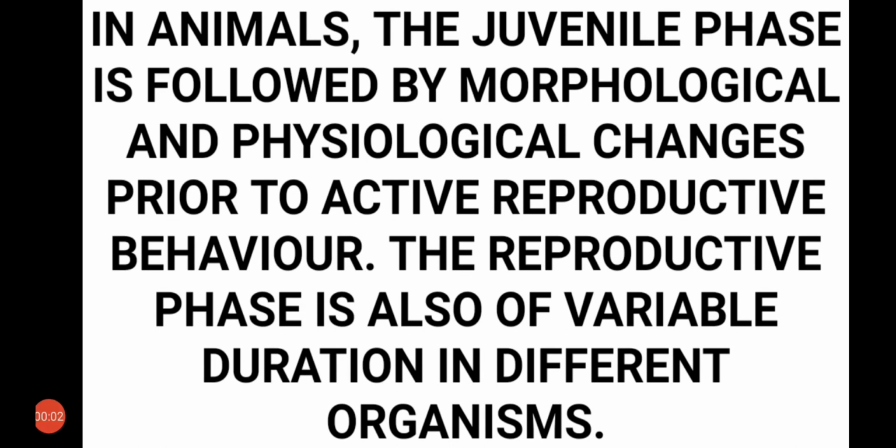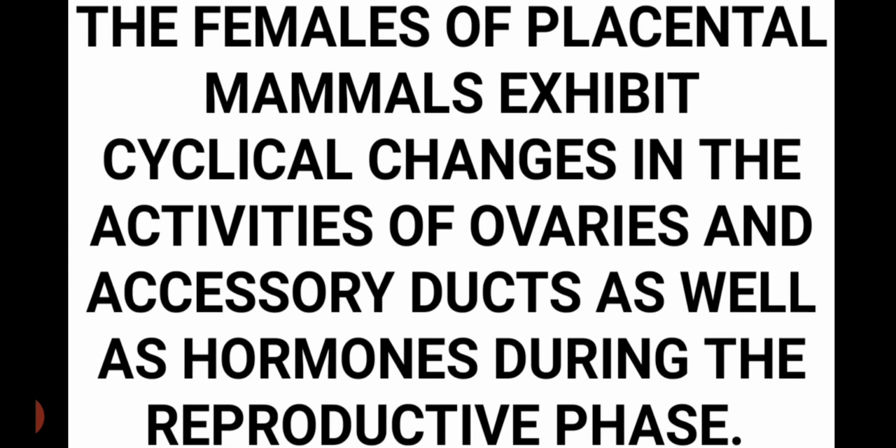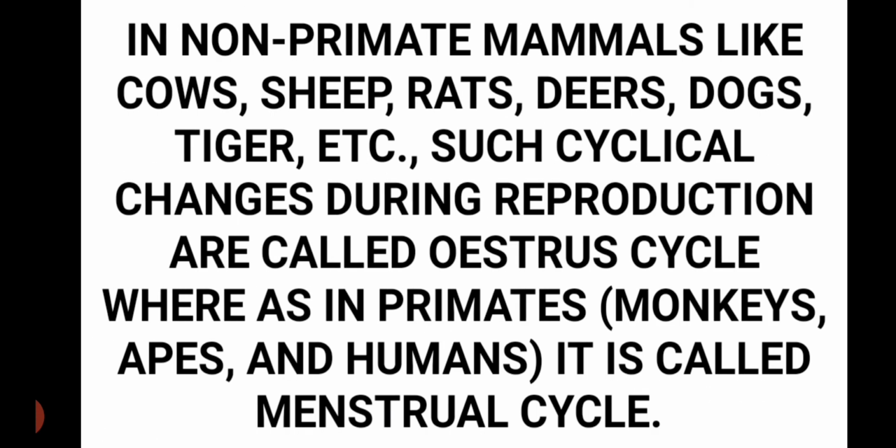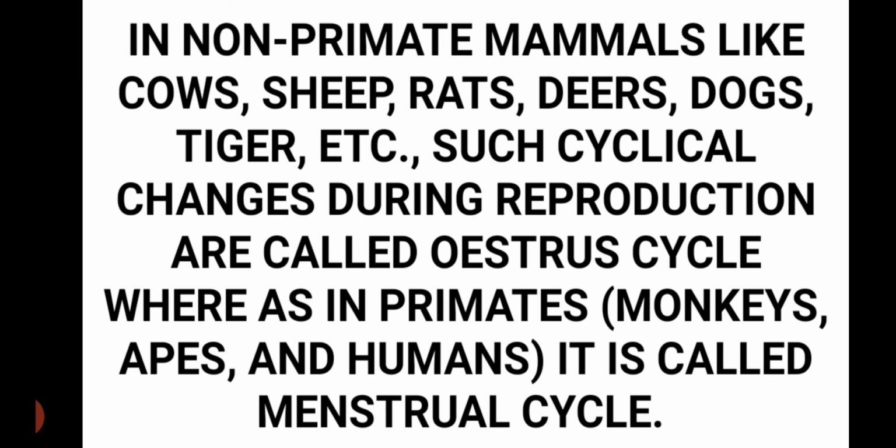In animals, after the juvenile phase, there are some morphological and physiological changes to achieve active reproductive behavior, and this reproductive phase is also of variable duration in different organisms. The females of placental mammals, during the reproductive phase, undergo cyclic changes in their ovaries, accessory ducts as well as hormones. In non-primate mammals like cow, sheep, rats, deer, dogs, tigers, etc., these cyclic changes during reproduction are called the estrous cycle.